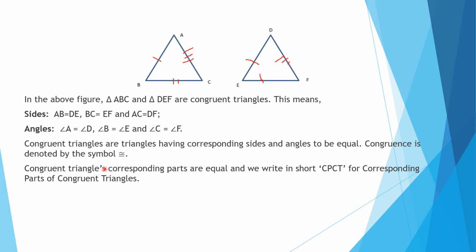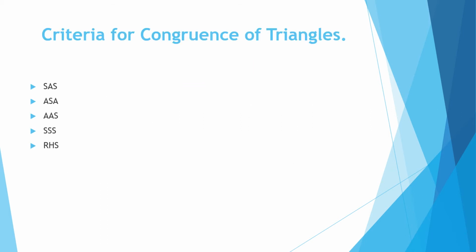Congruence, as I have told you, is denoted by this symbol. In congruent triangles, corresponding parts are equal. That I have explained. So in short, we can write it as CPCT. What does it mean? Corresponding parts of congruent triangles.